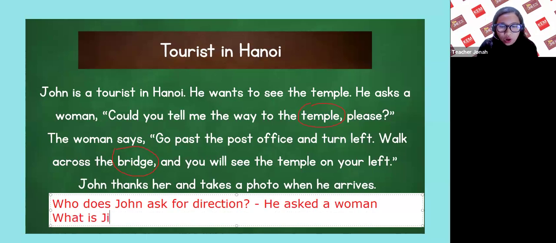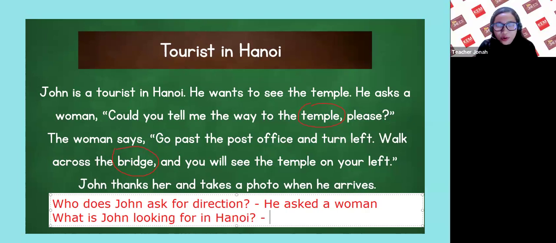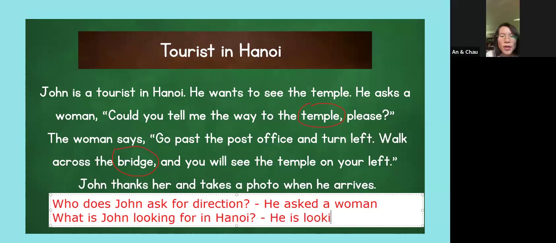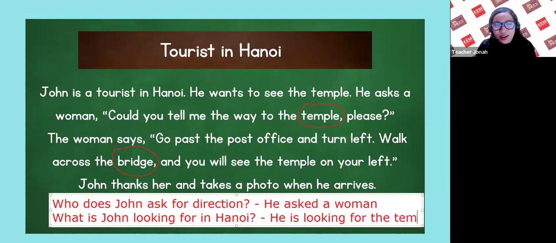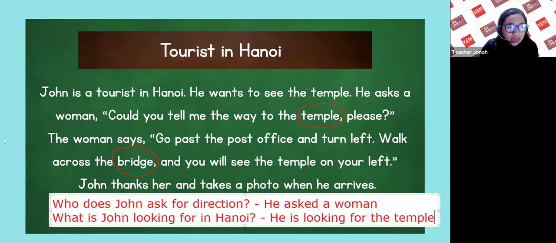What is John looking for in Hanoi? The temple. Okay, very good. Or he is looking for the temple. The temple. Okay, very good, Mary. Very good. All right. Next, reading activity.